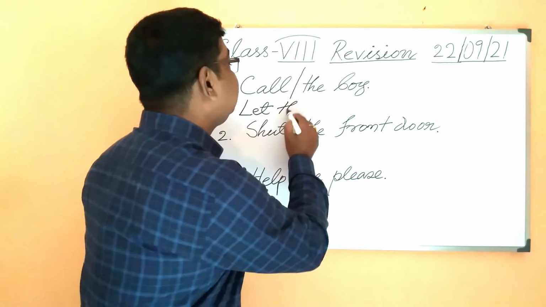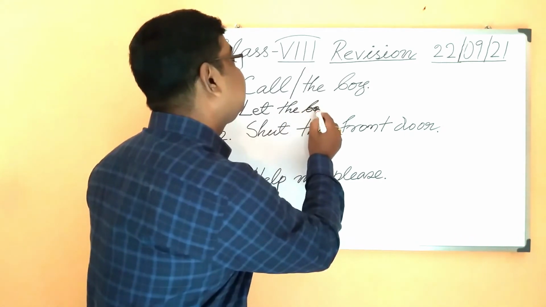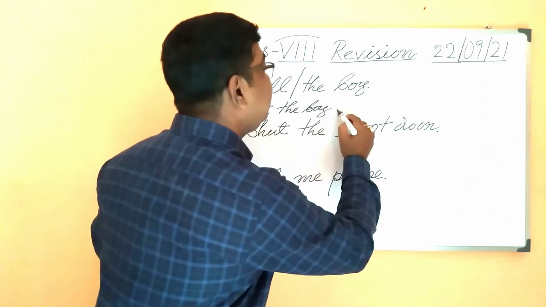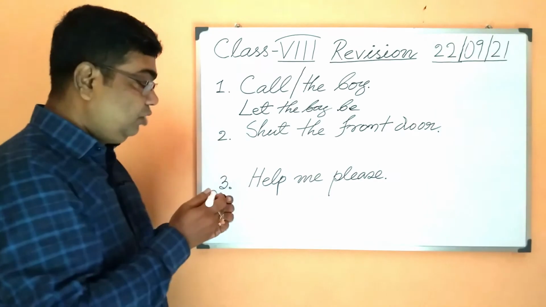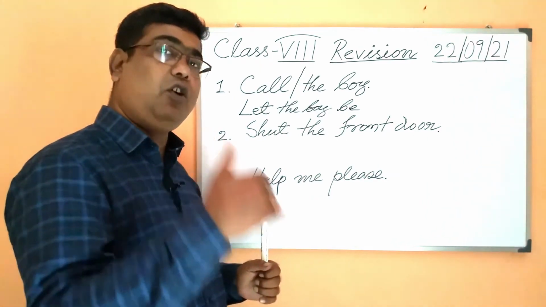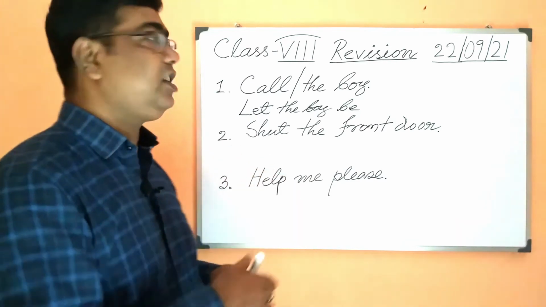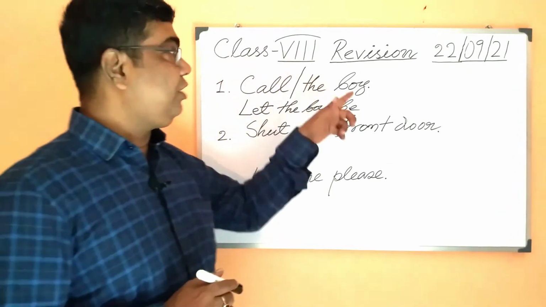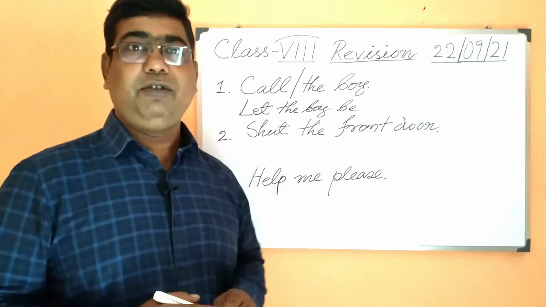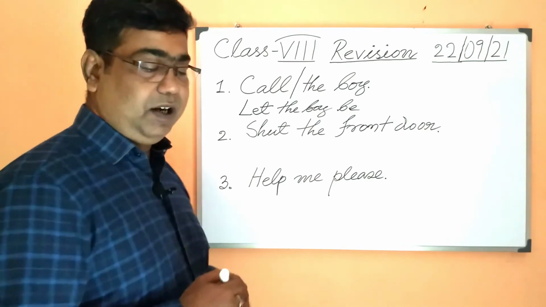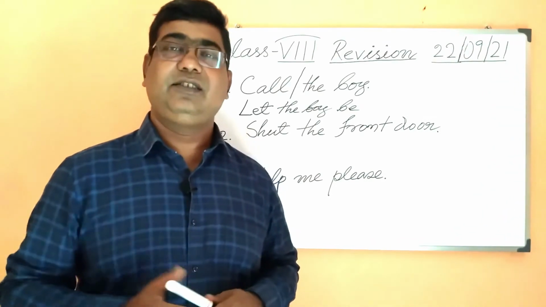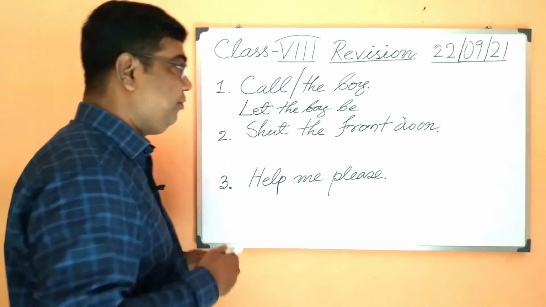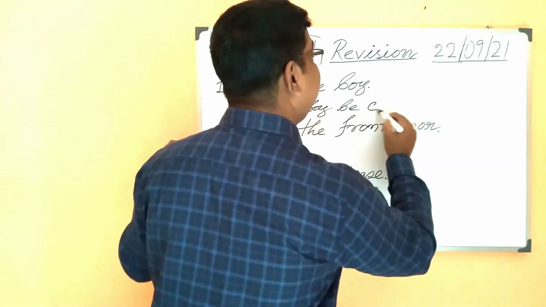So let the boy, and now be is to be added. Let the boy be, because our formula is let plus object plus be plus past participle. So be we have added, and this verb will go at the end in the form of past participle. The past participle form of the verb call, yes students, we all know the three forms are call, called and called. So let us write called here.